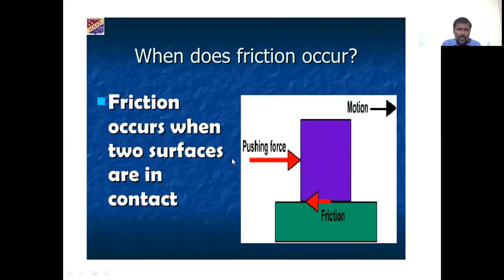When does friction occur? Friction occurs when two surfaces are in contact. Frictional force occurs only when the two surfaces are in contact. If the two surfaces are not in contact, then there is no frictional force between those bodies. So friction occurs only when the two surfaces are in contact.